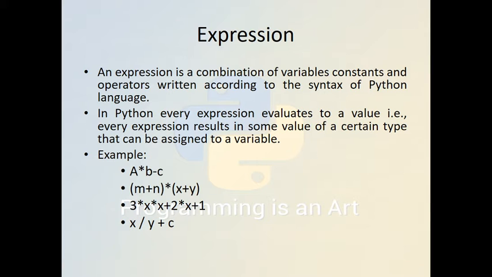Expressions are just a combination of constants, variables, and operators written according to some predefined rules and syntax. Every expression in Python will evaluate to a particular value. That value may belong to any data type, whether it is integer, float, or any other data type. An example is a multiplied by b minus c.